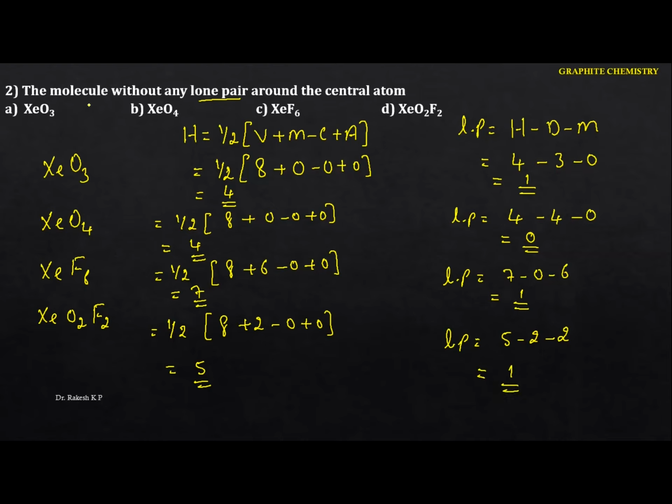But what is the question here? The molecule without any lone pair of electrons. That means here we don't have a lone pair of electrons. Hence we have XeO4. The option is B.